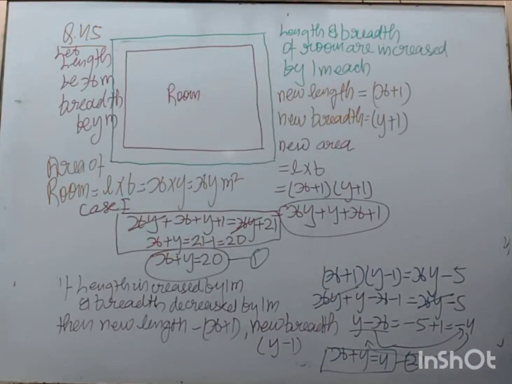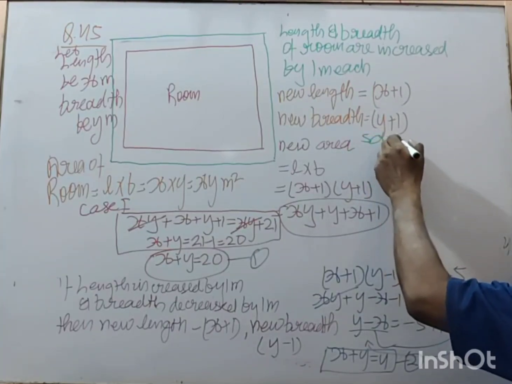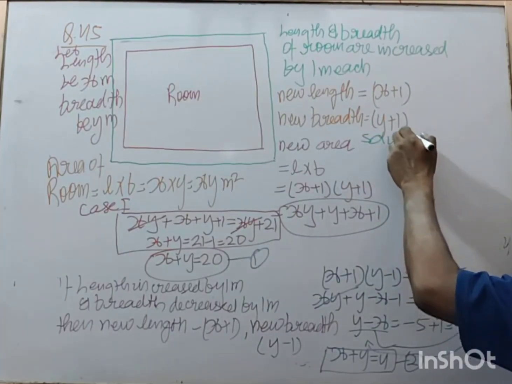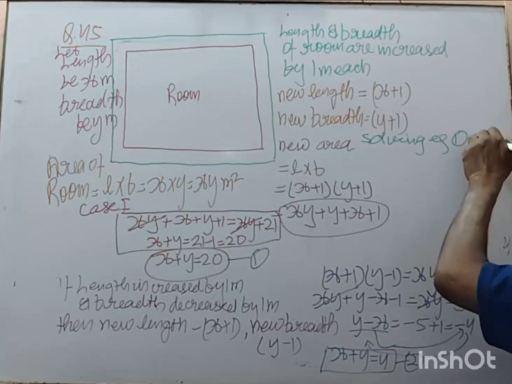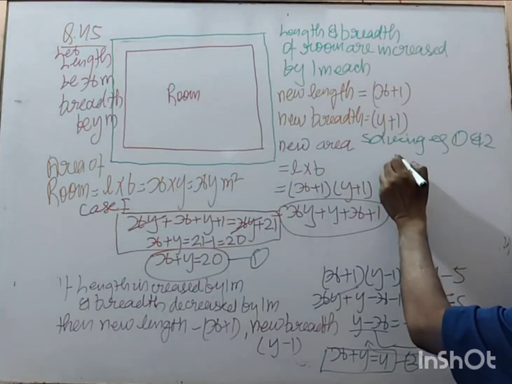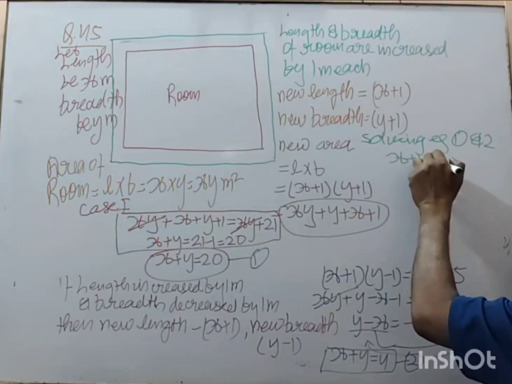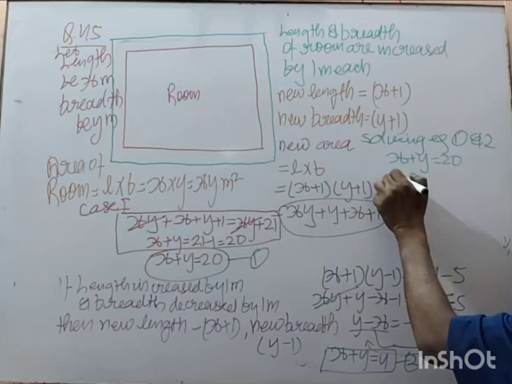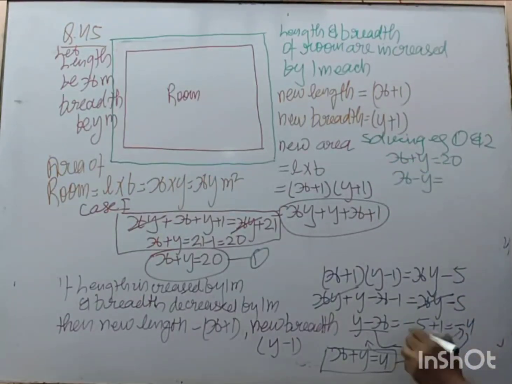Now solving equation 1 and 2. So this is x plus y is equal to 20 and x minus y is equal to 4.